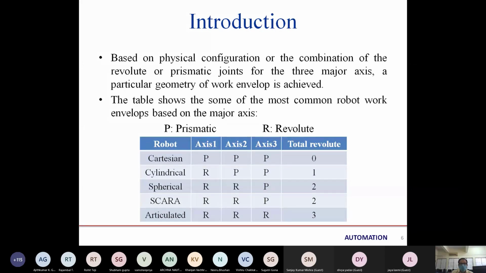Is there any doubt in prismatic or revolute if we classify it on the basis of joints, on the basis of movement? Sir, I have a doubt. Yes, ma'am. Sir, in the spherical, two R are there. Two types of revolution are there. Can these revolutions be clockwise and anti-clockwise? Yes, ma'am. That can be around left or right, or can be up and down.